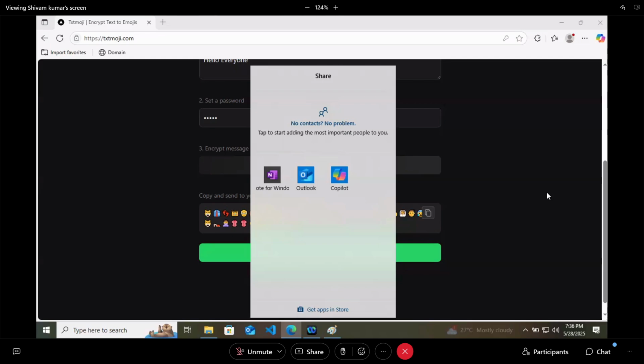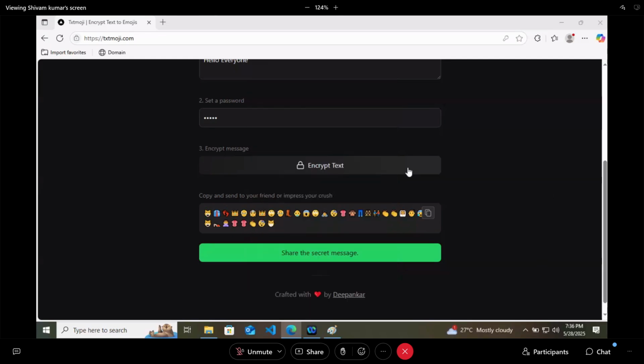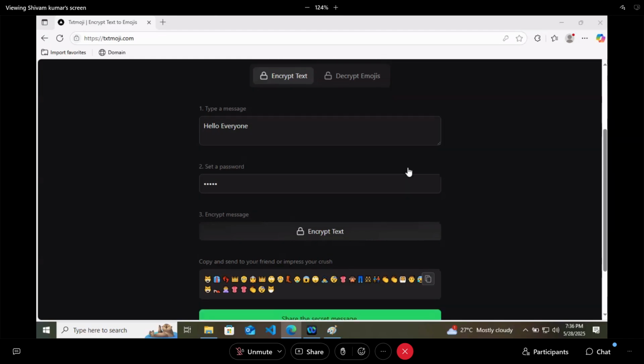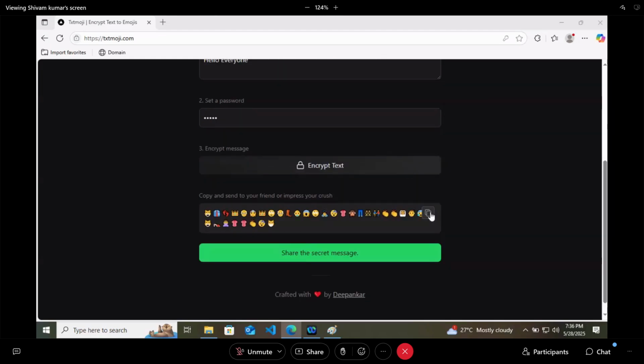If your friend wants to read the message, at first they will copy the emojis. These emojis look very materialistic. Here we will write a text. Instead of emojis, we will keep encrypted text here.